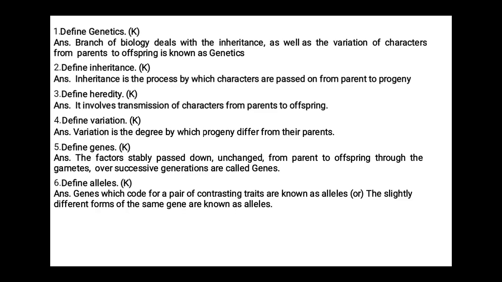Define alleles. Genes which code for a pair of contrasting traits are known as alleles. It is also defined as the slightly different forms of the same gene are known as alleles.